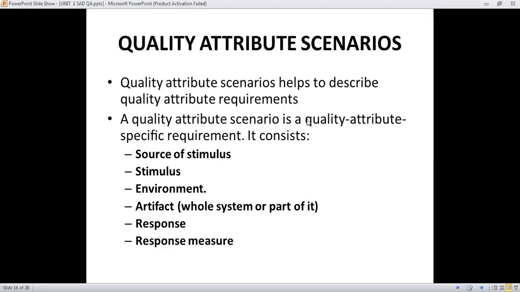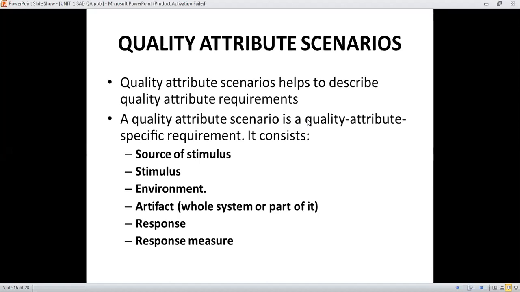If you know the six parts of the quality attribute scenario, then you can write any explanation related to it.